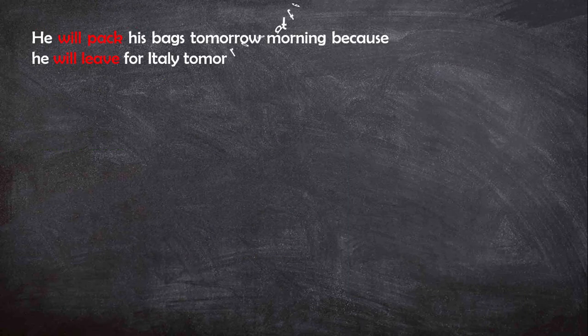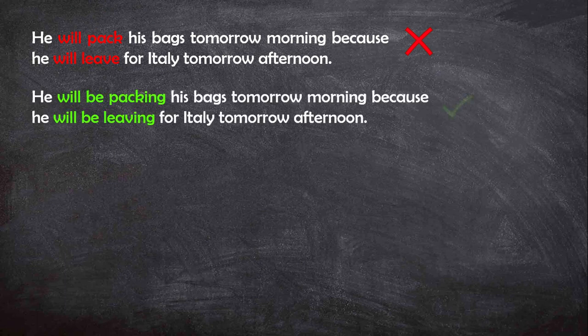Let's look at another example. He will pack his bag tomorrow morning because he will leave for Italy tomorrow afternoon. The first form is a future plan, so not future simple but future continuous. He will be packing his bag tomorrow morning because he will leave for Italy tomorrow afternoon. Will leave is a future arrangement, so once again, not simple but continuous. So, he will be leaving for Italy.